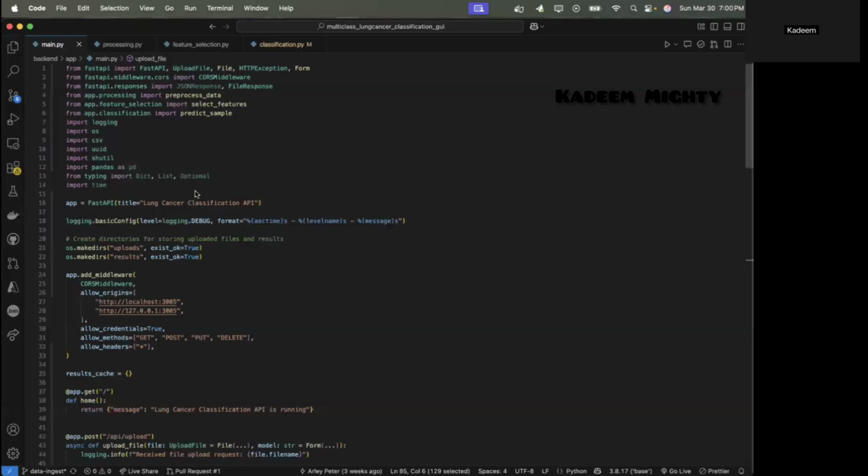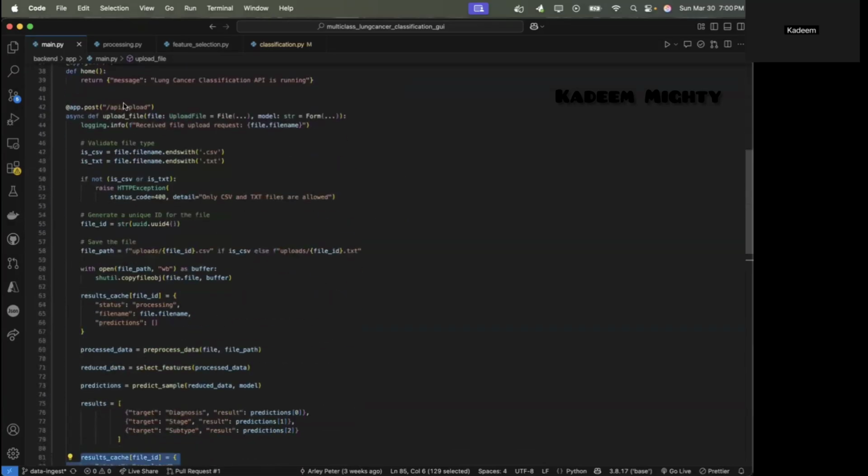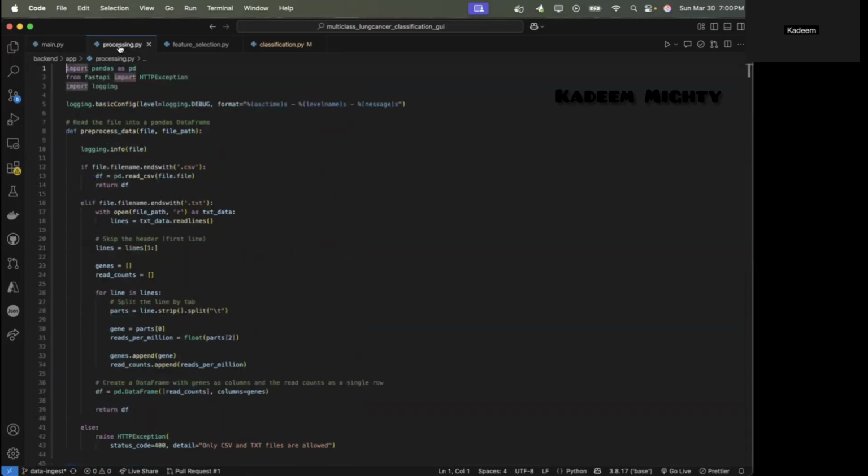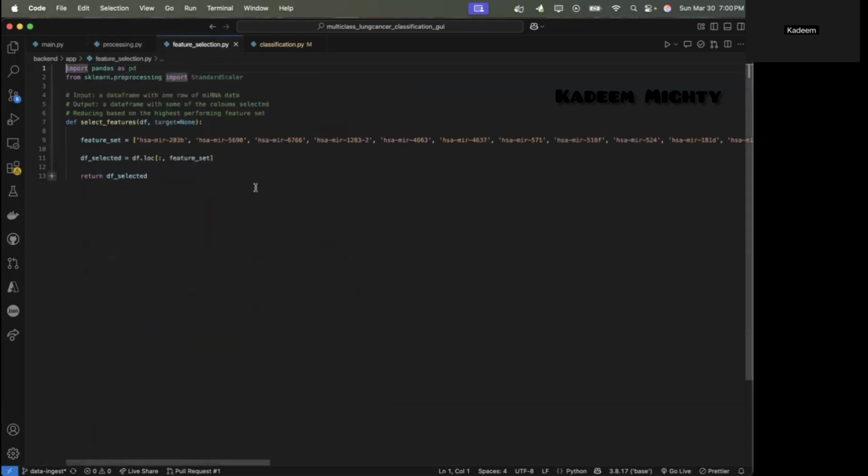Right, on the back end, we are using FastAPI to accept CSV or text files through the API upload endpoint, which is right here. And each file is saved locally in a directory with a unique ID for tracking. With that uploaded file, we pass it to our preprocess data function, which then loads the input file into a pandas data frame. And with that data frame, we use our select features function to filter it to include only the top microRNA columns relevant for our classification task.